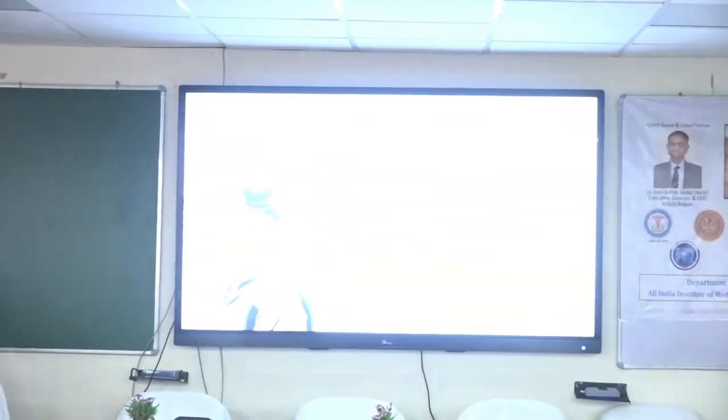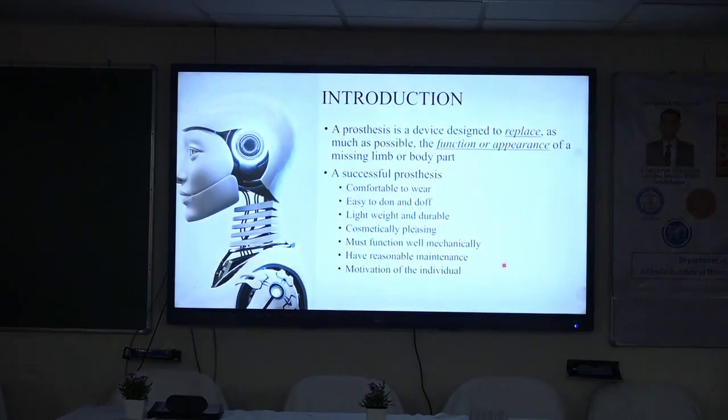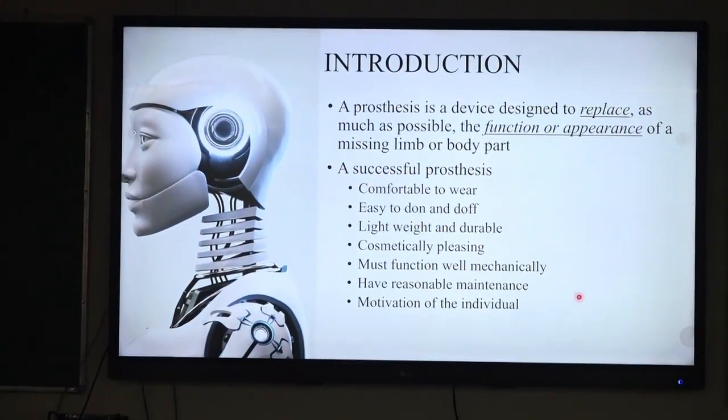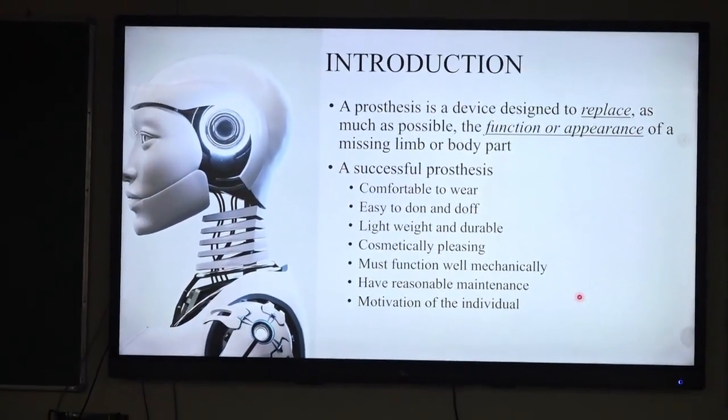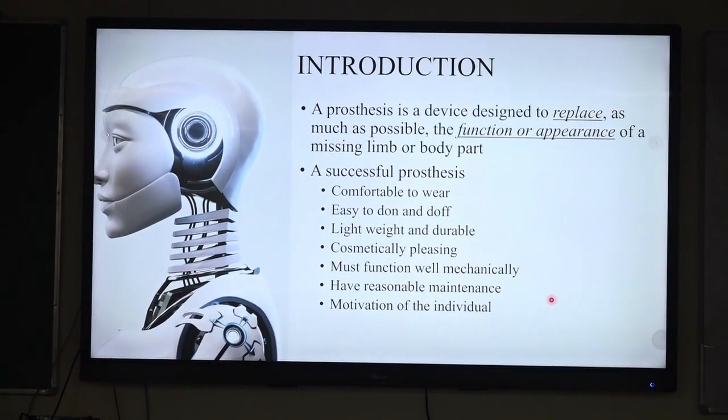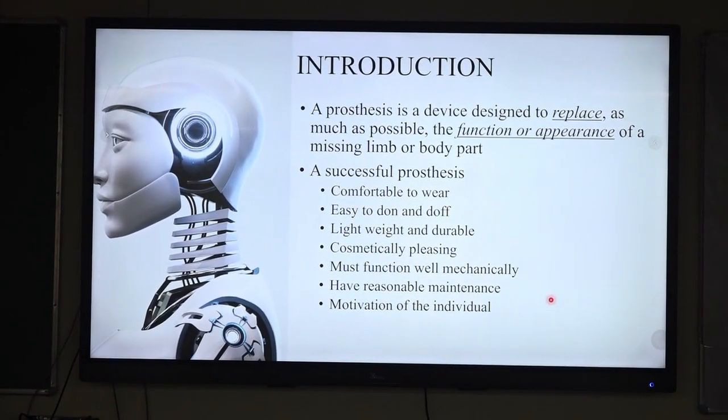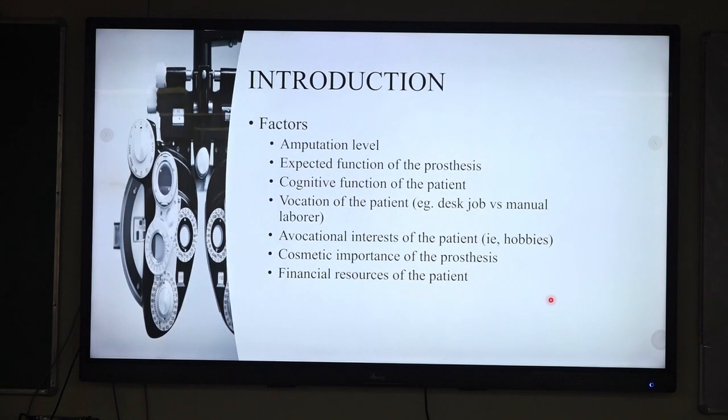What is the definition? A prosthesis is a device that is designed to replace, as much as possible in function or in appearance, a lost body part. A prosthesis is considered successful when it is comfortable to wear, has reasonable maintenance, is easy to don and doff, is lightweight, and obviously has a good cosmetic appearance, and the motivation of the patient should be there.